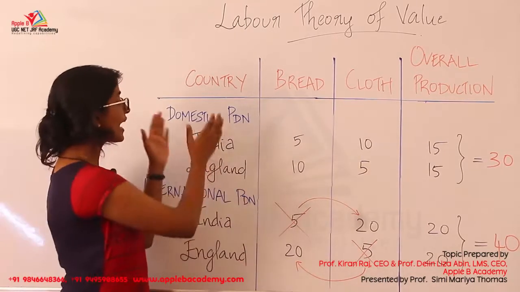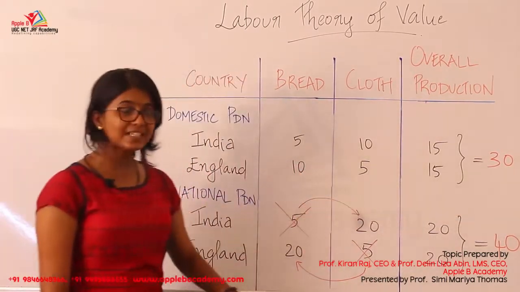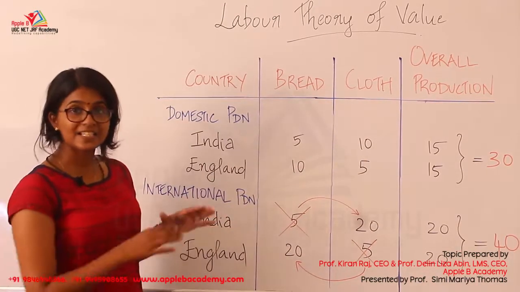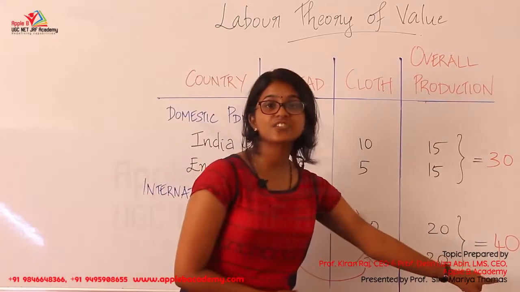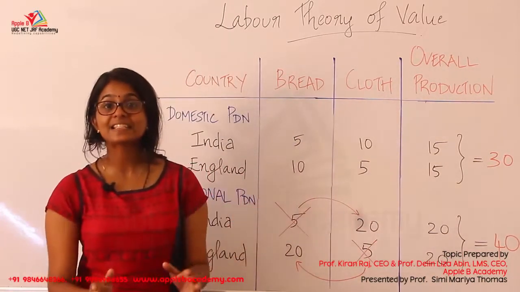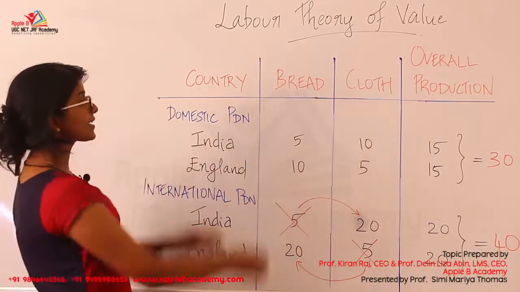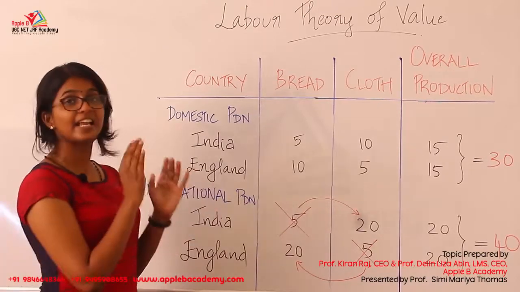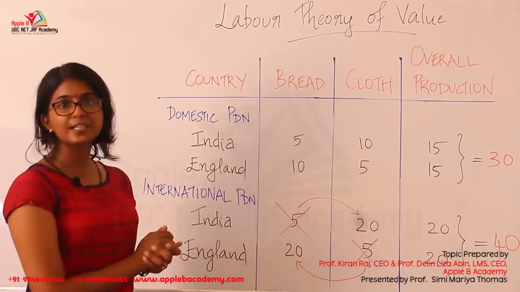So if we are only having domestic production, the total productivity will be 30. At the same time, if you are having specialization in the production and international production, the total productivity will become 40. So there will be an increase of 10 units. That is the net gain of international trade. So from all these cases, it is clear that labor productivity and the efficiency in labor productivity is very, very important.